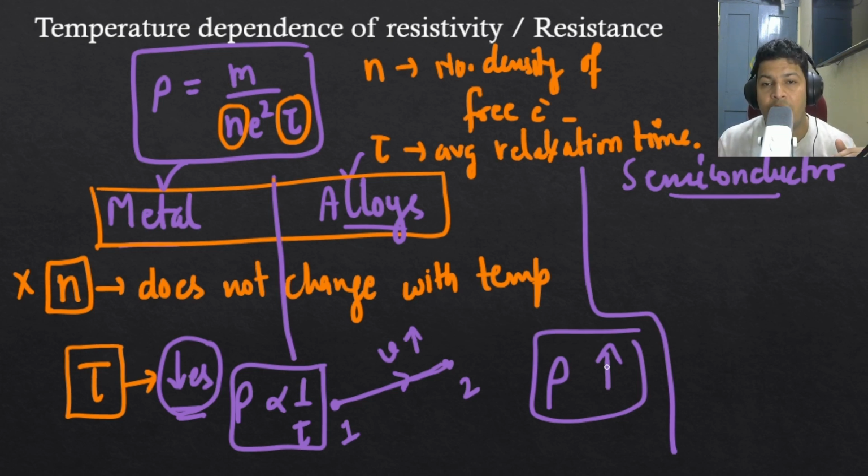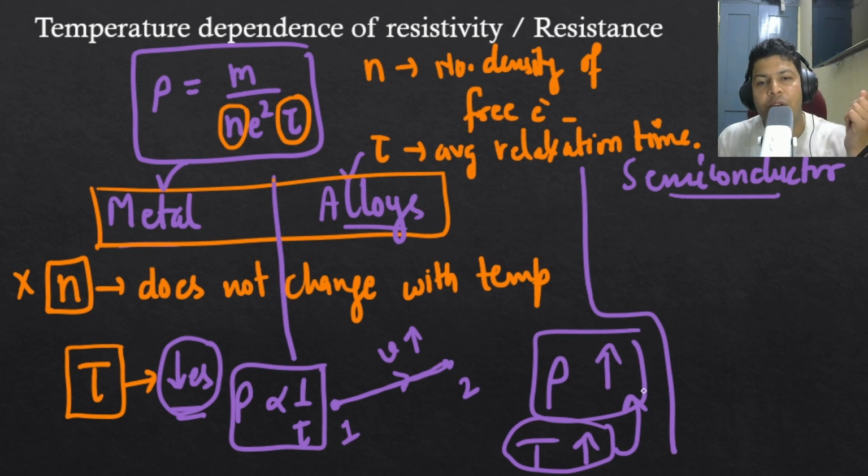So in metals and alloys, if you increase the temperature, resistivity will increase. This is the basic thing right now. Later on we will distinguish between metals and alloys and see the difference in the variation of resistivity with temperature. Right now I'm doing it as a common thing.